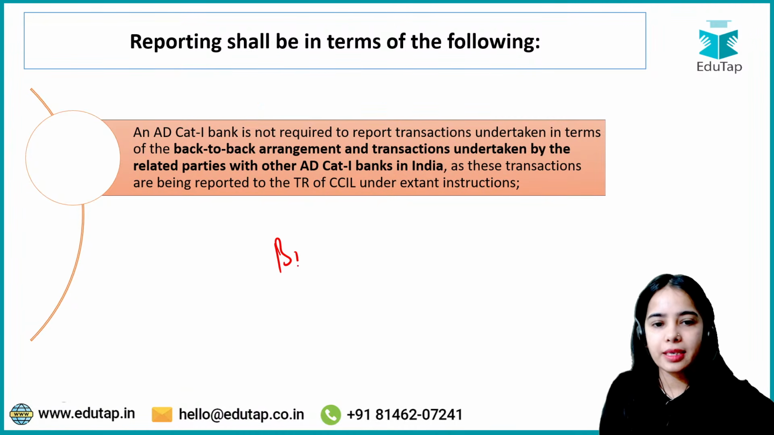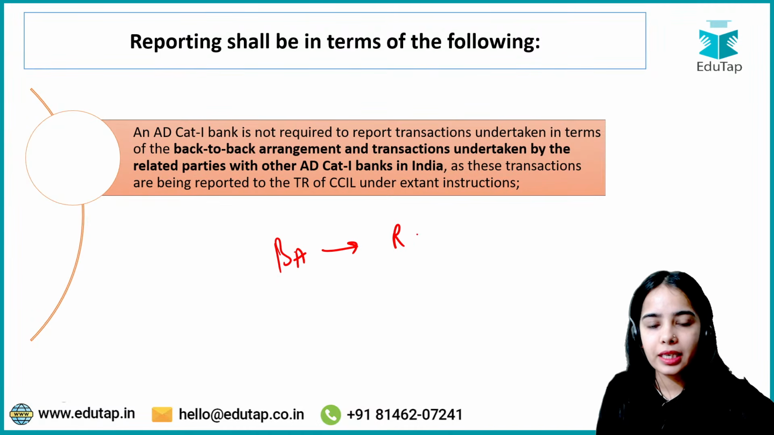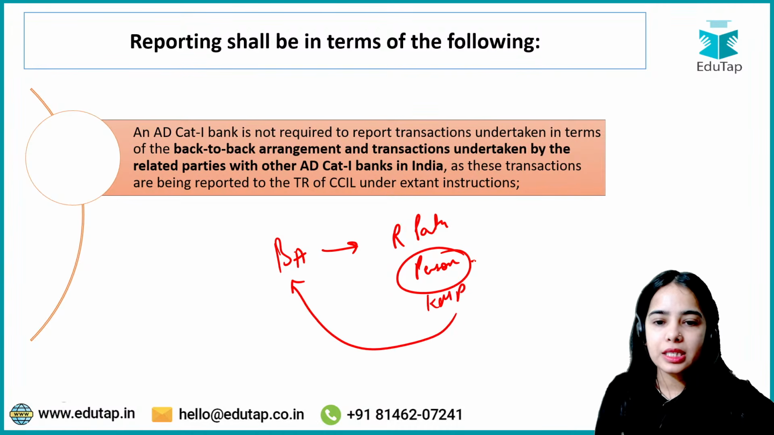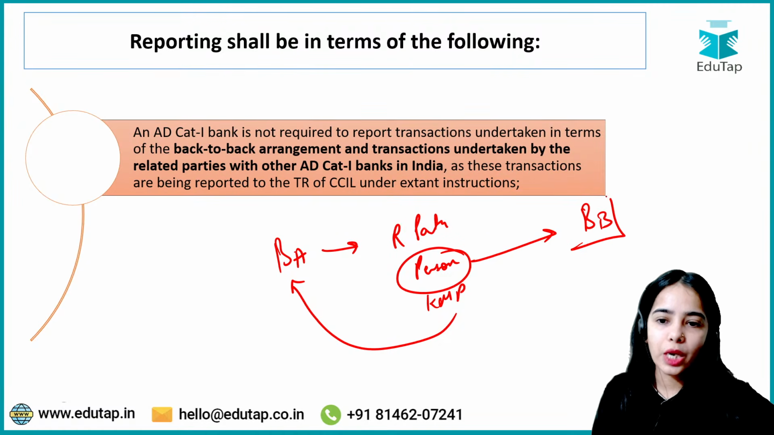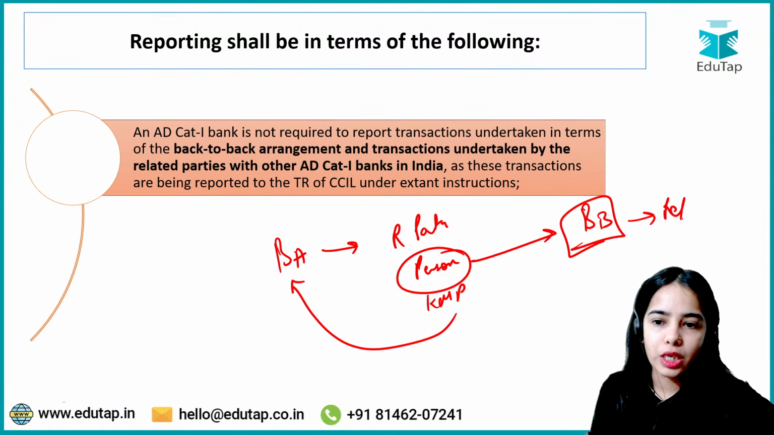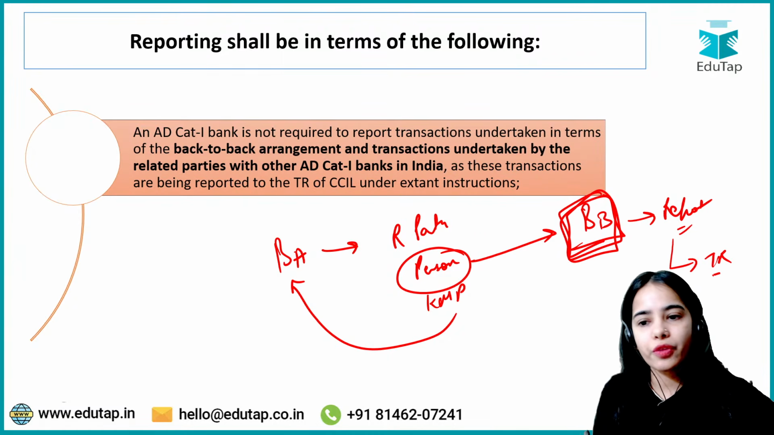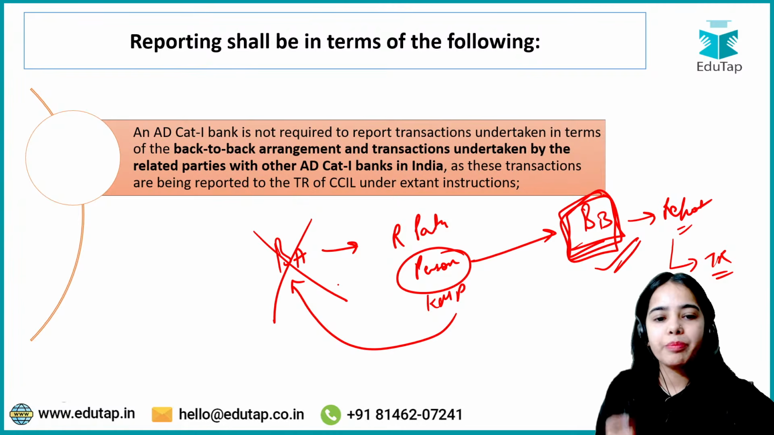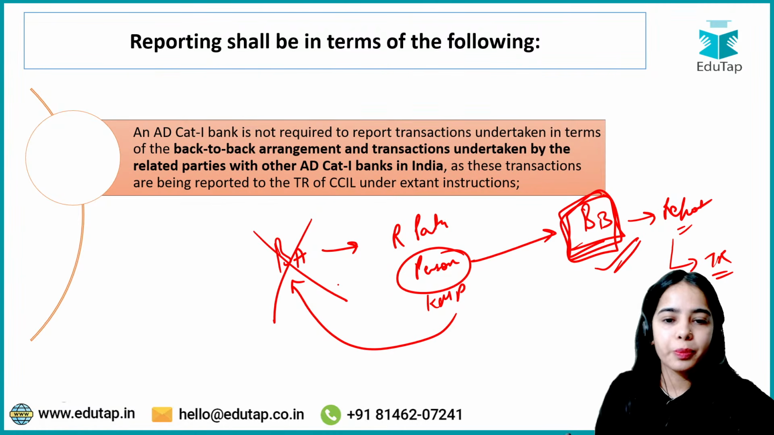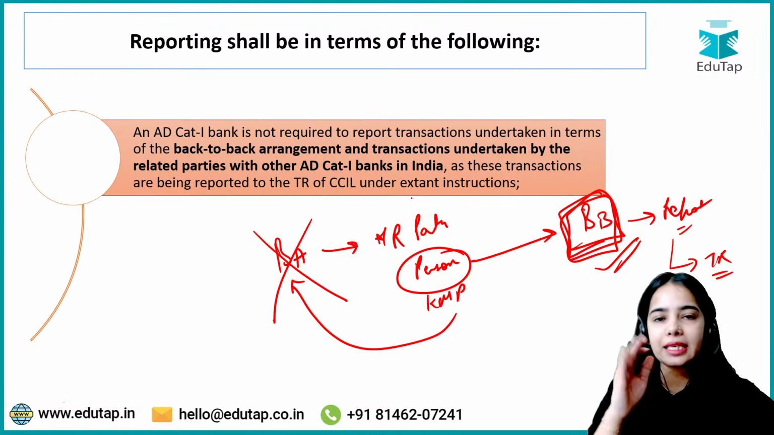So basically this is a bank A, it has a related party, that is a person, let's say, that is the key managerial person in the bank A. Now this person is having a contract with the bank B. Now this bank B has to report the transaction because this is a part of the transaction. So this bank B has to report the transaction to the trade repository of the CCIL. So already the transaction has been reported. So in this case, the bank A does not have to report the transaction of the related party. That is the basic idea.